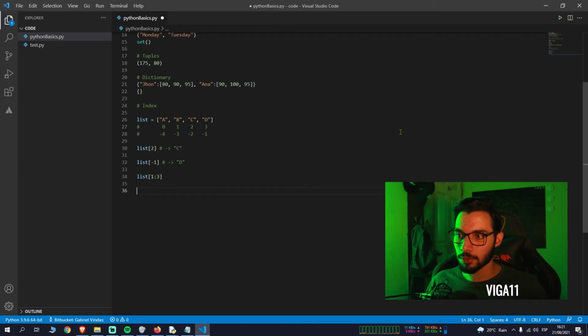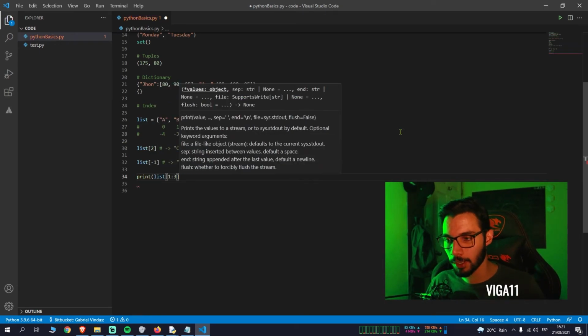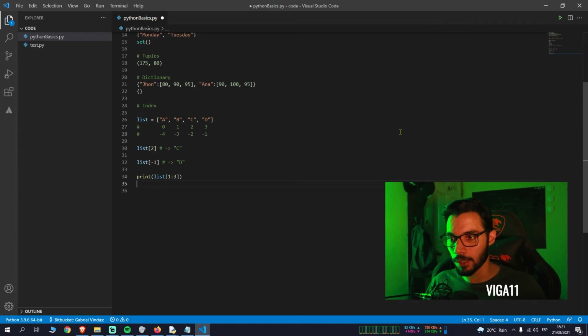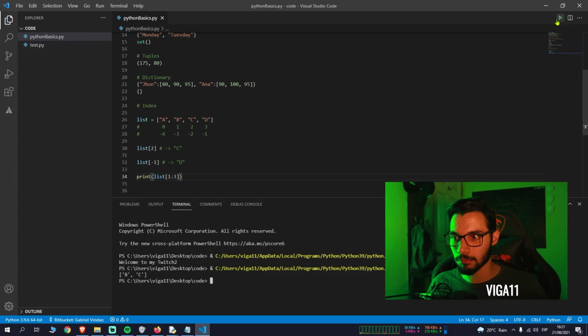In my opinion, the first value is going to be inclusive, so it will start from here. But we can actually just run it. B and C, okay, yeah. Let me just be double sure, because I wouldn't like to be spreading misinformation. B. Okay, yeah.